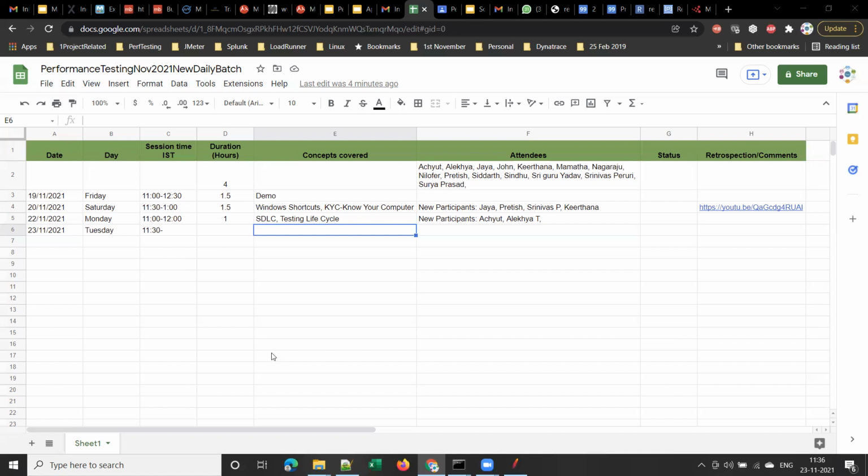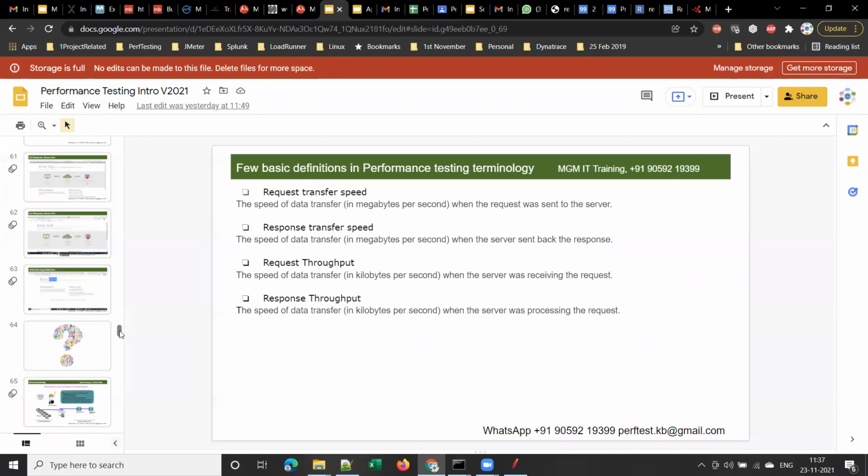What is performance testing? This question is for Jaya Lakshmi. Sir, performance testing is a non-functional testing, sir. It is done in the engineering environment or test environment. It determines the reliability, scalability, stability and responsiveness of the application, sir. Right. Okay. So performance testing is non-functional testing, which is done in the test environment, or it is also called the engineering environment, right?